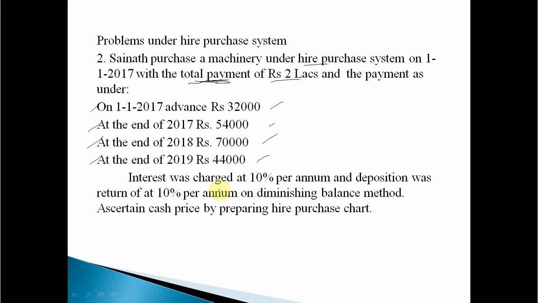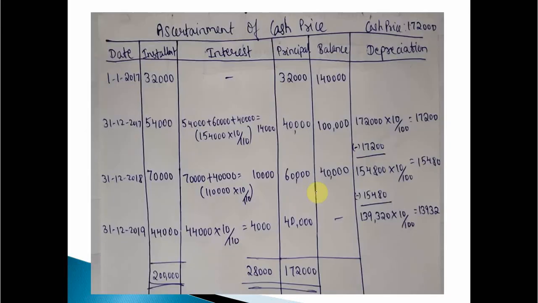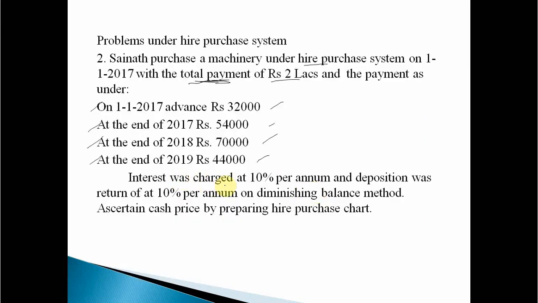Interest was charged at 10% per annum, and depreciation was charged at 10% per annum on diminishing balance method. A little bit different for you. Now, what is the question? Ascertain cash price by preparing hire purchase chart. So what is my cash price? We are required to find the original value of that asset. So automatically the heading will be changed for that chart.